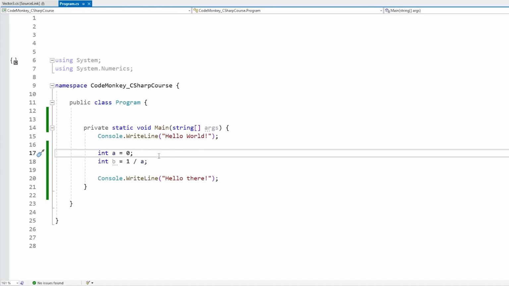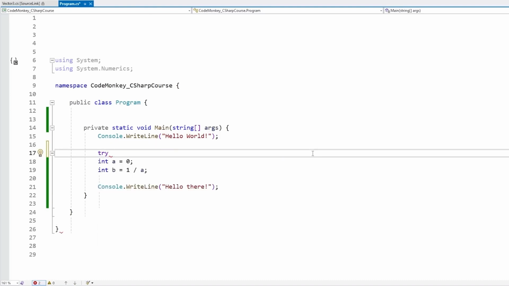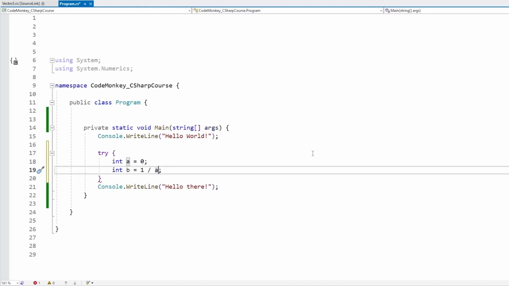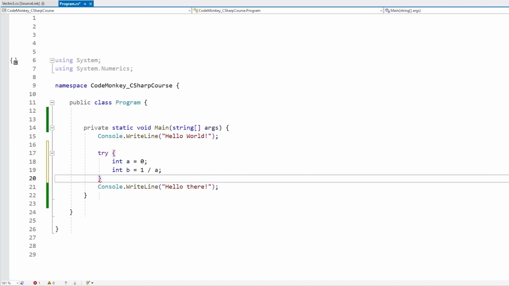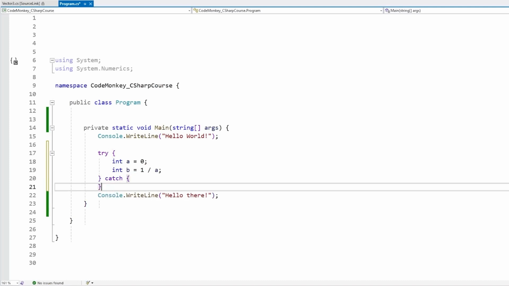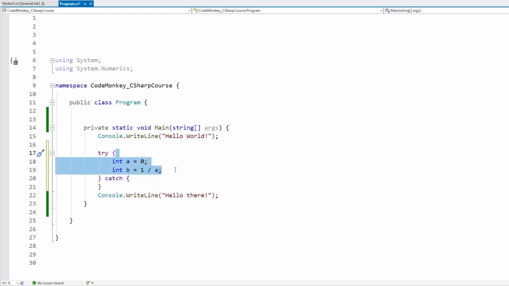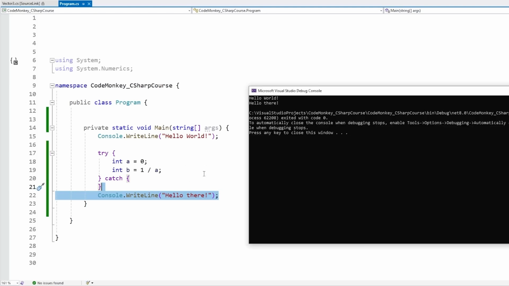The way that we can handle exceptions is with a try block. We write the keyword try, and then put a code block, and inside that code block we put whatever code might fire some kind of exception. And then to make this valid, we need a second piece of code which is called the catch. But first, let's run it just like this. This is still going to throw an exception, still going to throw an error dividing by 0. But now let's see if this line does run. And there we go, it did run, and we do not have our exception.